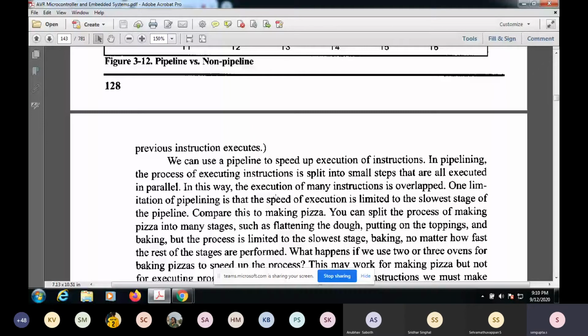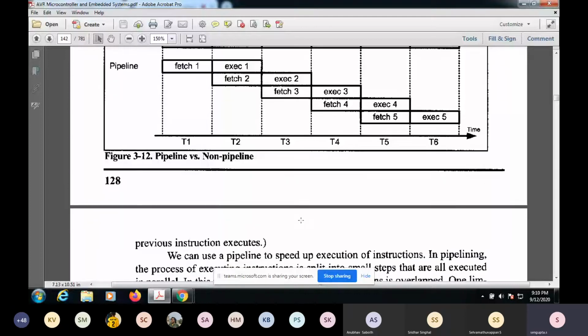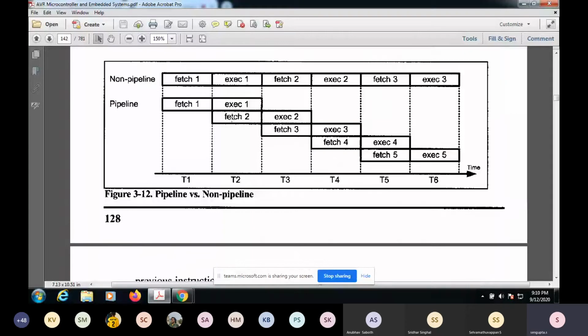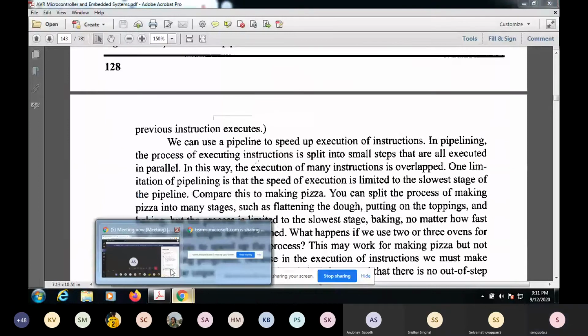Because of this, there will be some queue. While one instruction is being fetched, it will be in some queue, and while it is being executed, some other instruction will be in the queue. Okay, let's see if you have any questions.